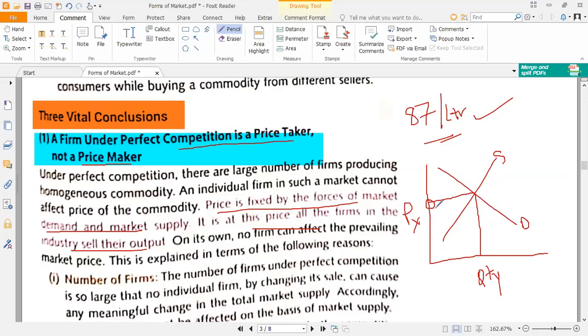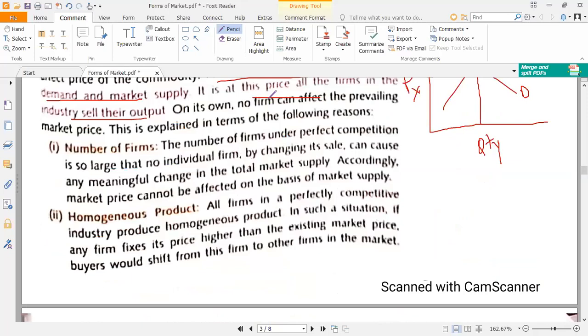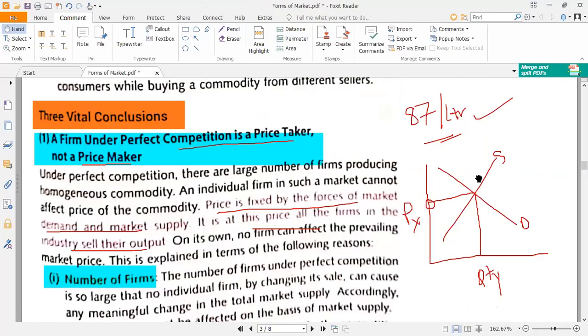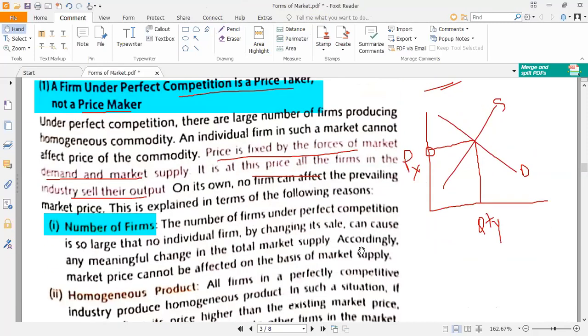Now, what are the reasons why a firm under perfect competition is a price taker, not a price maker? This is what we are going to do. First of all, the first point is number of firms. There are a large number of firms in the market. So if one person is selling its product above the equilibrium price, the buyers will switch over to another firm. They won't be buying that product from that firm. They will be buying their product from another firm.